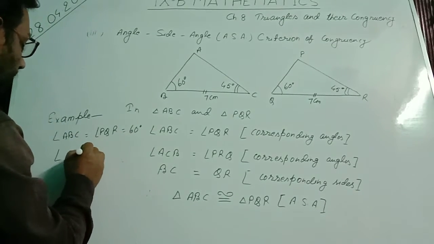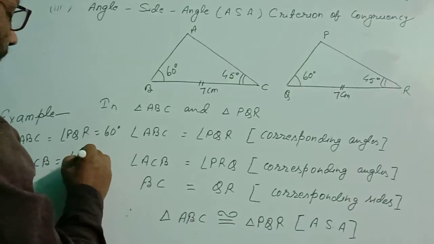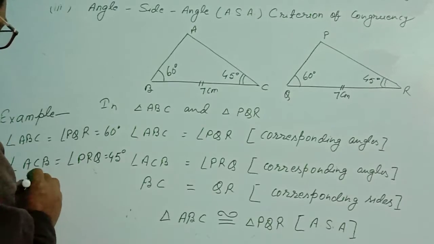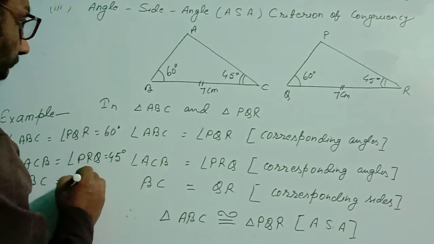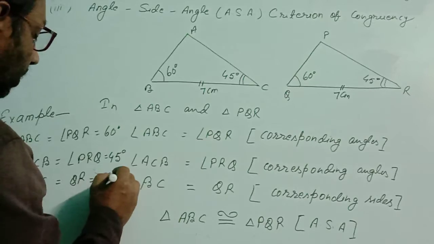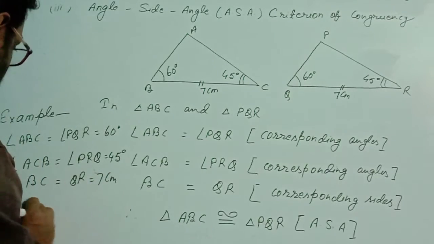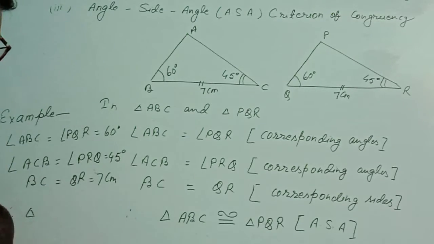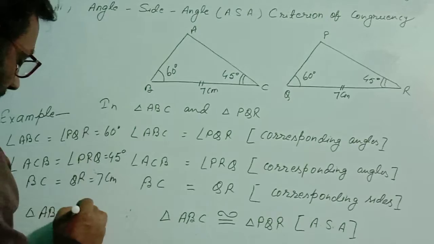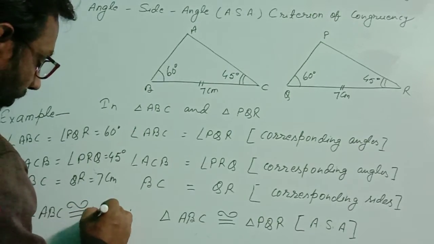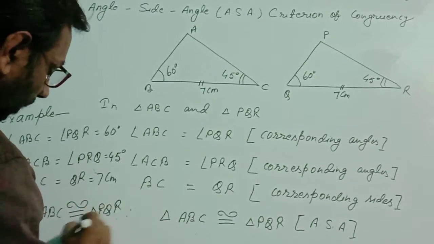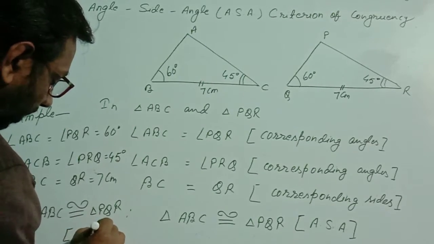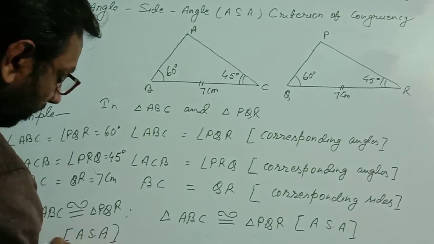Angle ACB equal to angle PRQ equal to 45 degree, and BC equal to QR equal to 7 centimeter. Then we say therefore triangle ABC is congruent to triangle PQR under the ASA criterion of congruency.